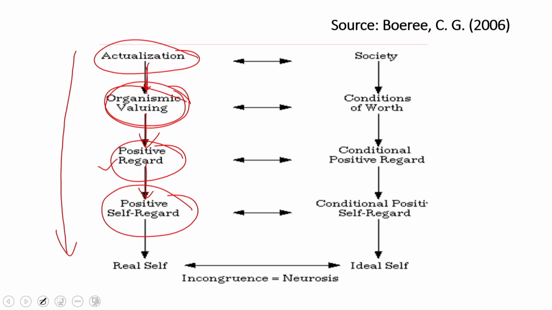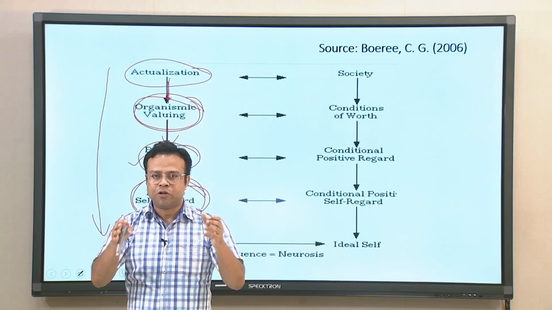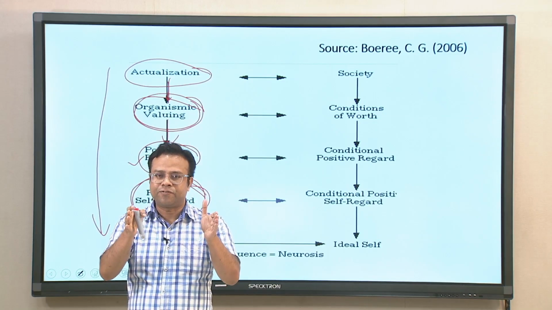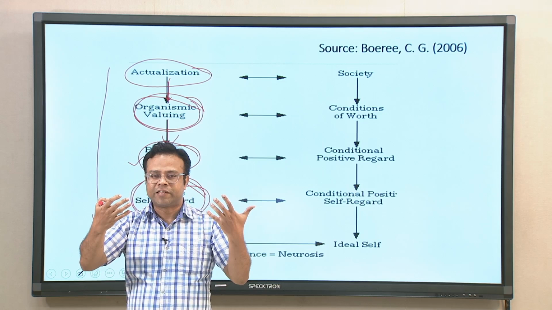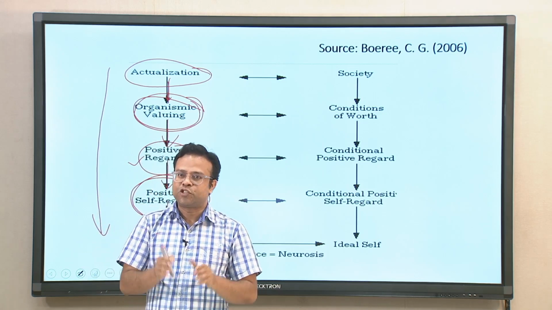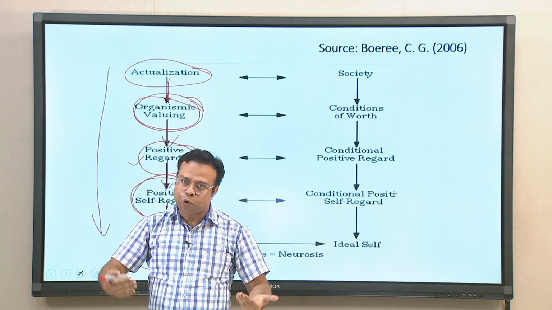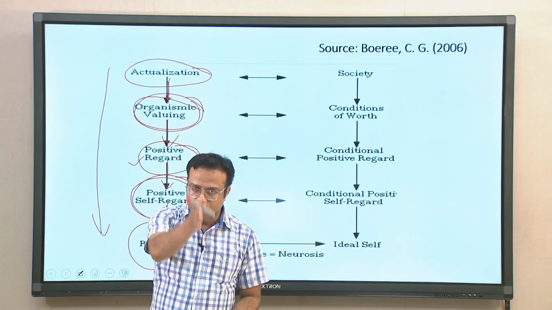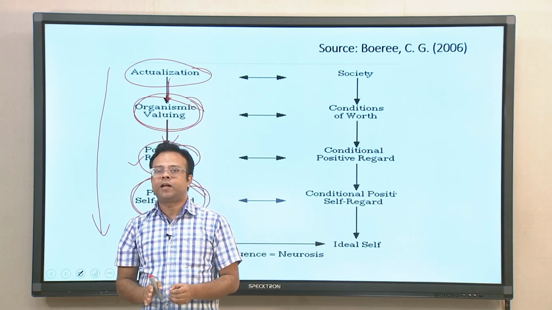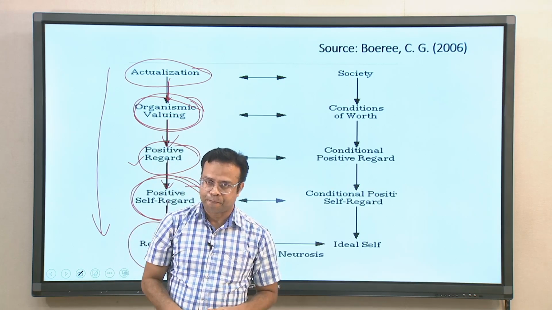But when you are getting positive regard, positive self regard is a natural outcome. Now, if we are in touch with positive self regard, we will end up in something called a real self. This is the real self that inherently you want to become. This is what you really are, in the core of your being. If you follow this pathway, automatically you will end up at your real self.